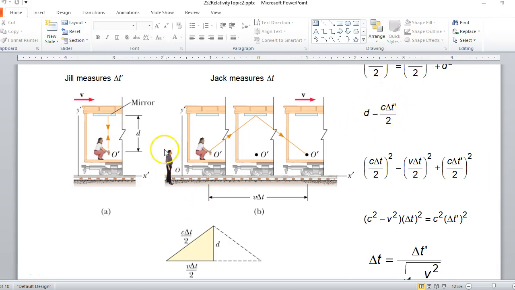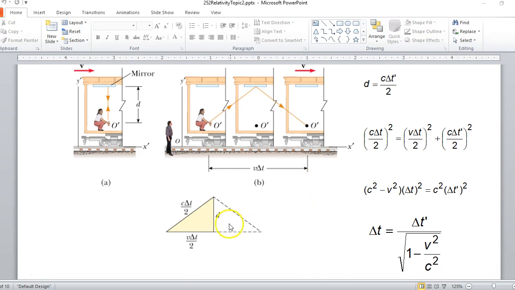Now, let's ask ourselves, what does Jack see the laser beam doing if Jack is right here, stationary with respect to the tracks? Well, in fact, because the train's moving to the right at speed v, he's going to see the laser beam do this slanted path, hit the mirror, then another slanted path down to here. So if we look at this triangle, here's the path that the light makes as seen by Jack.